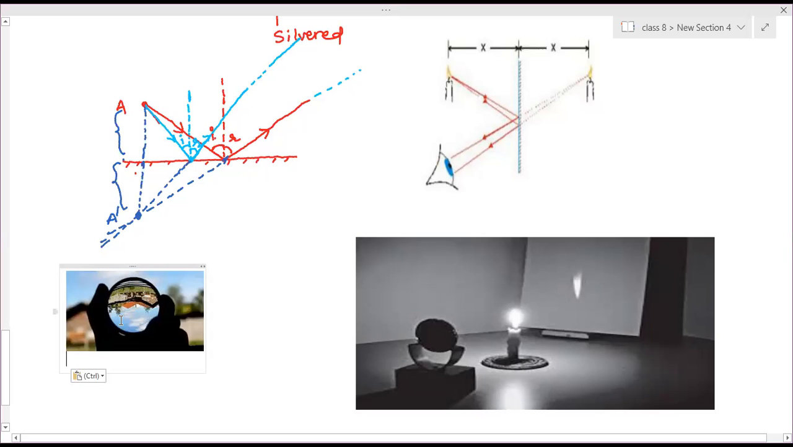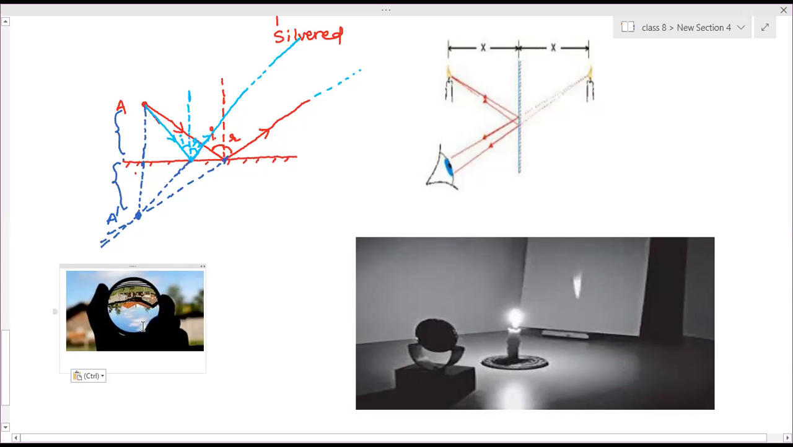Now here you can see this image is formed inside this mirror. Is it possible to go inside the mirror, place a paper and get the image there? No, that won't happen. So this image is called a virtual image. Virtual, that is imaginary. And the image which is formed on the screen is called a real image. Clear? The images which we obtain on the screen, on projectors, those are called real images.